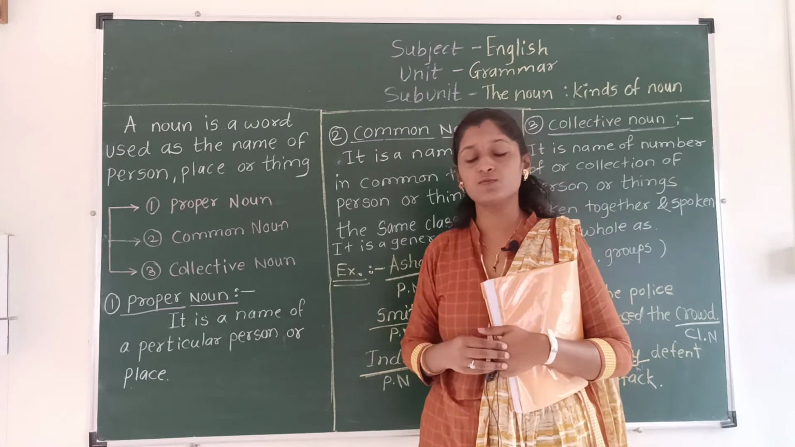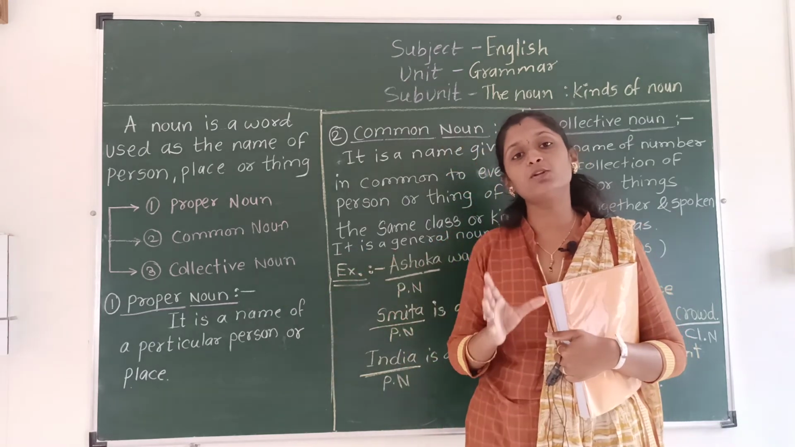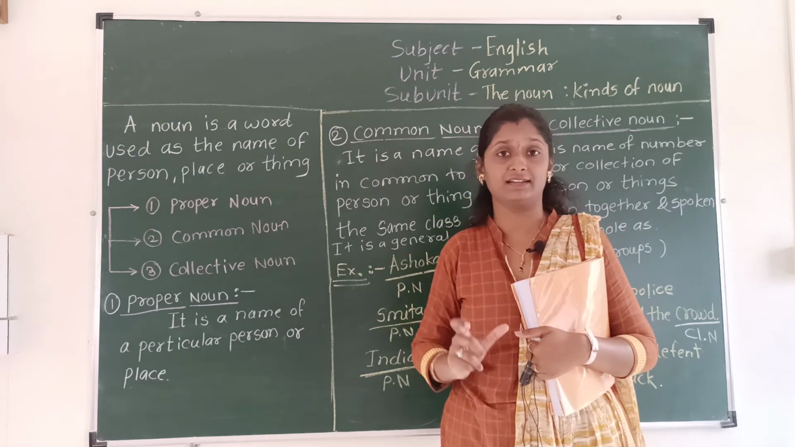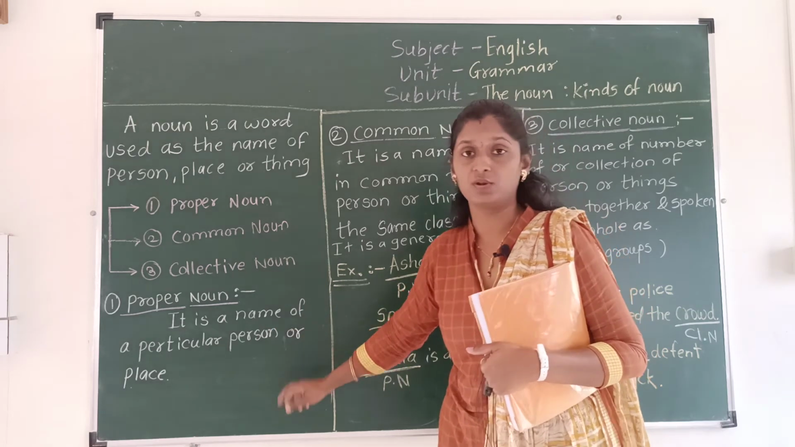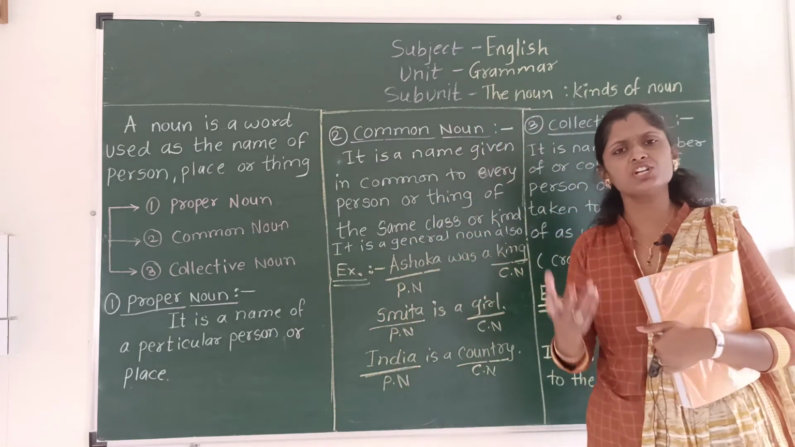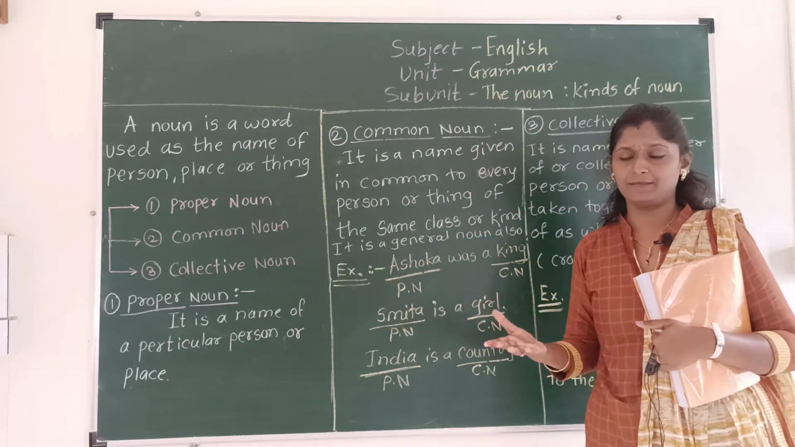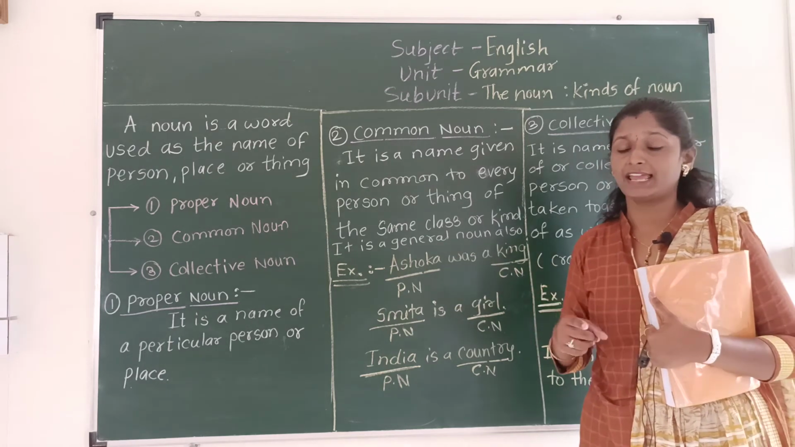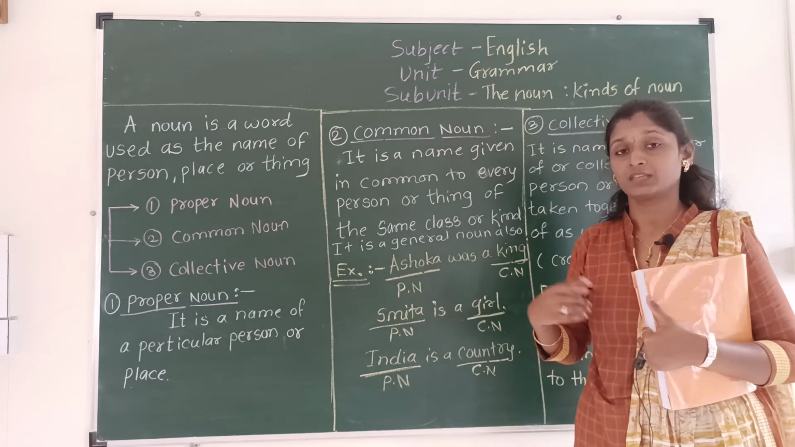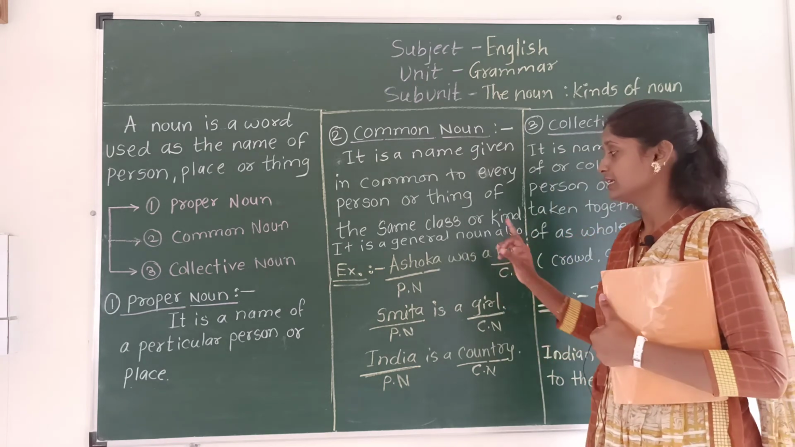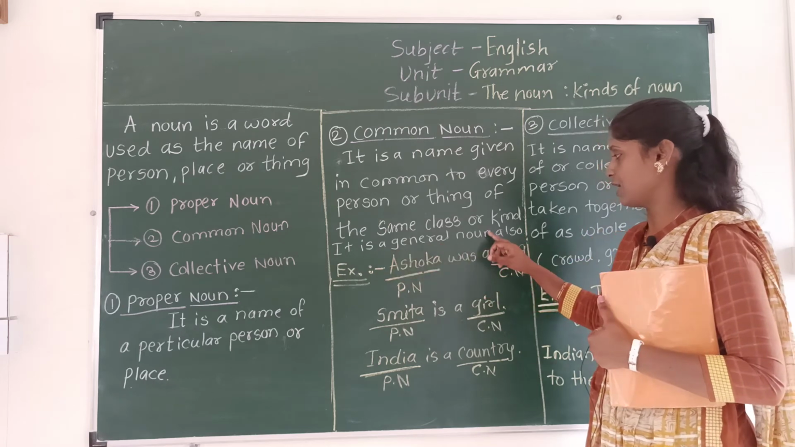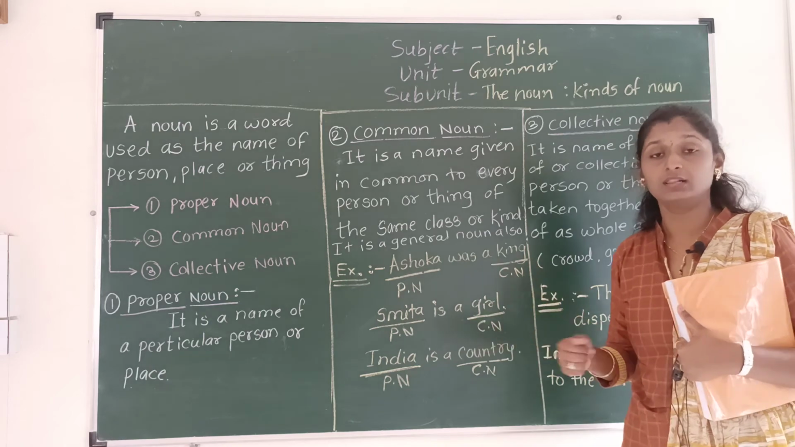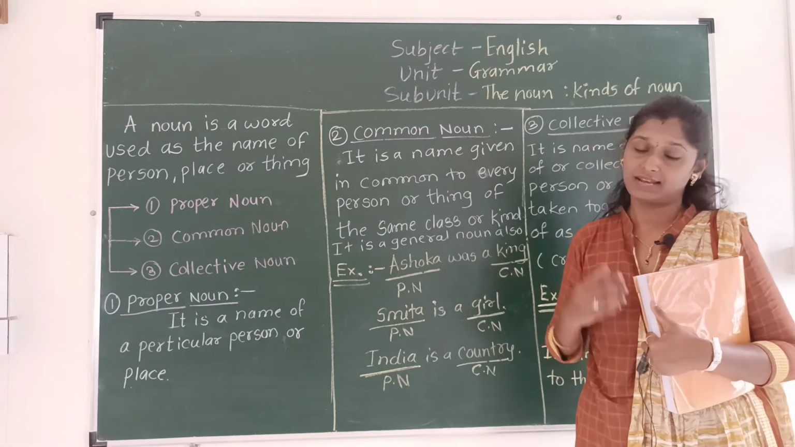So what does proper noun mean? It is the name of a particular or specific person, place, or thing. And what does common noun mean? In general we use that name for a person or thing. In general means we can't say there is only one thing of that kind. If there are lots of things like that, then we use a general noun as a common noun. For example, king, girl, boy, car, like that.